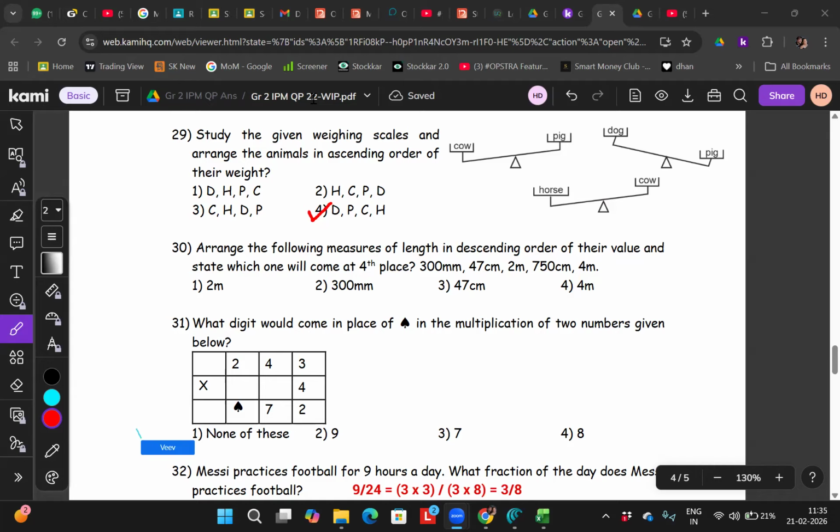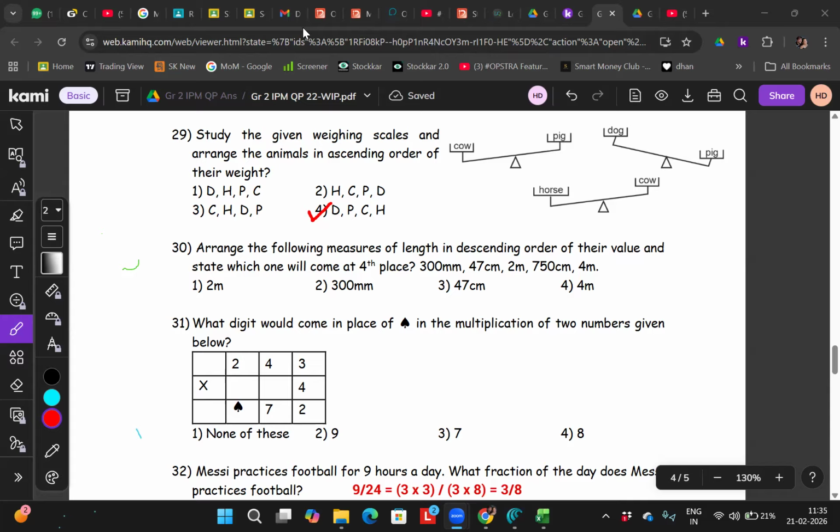300 millimeters, 47 centimeters, 2 meters, 750 centimeters, 4 meters. What will you convert these into? Wait, what do you convert into? Sir, how to do? How do I know? I gave you conversion, right? I gave you how to convert.